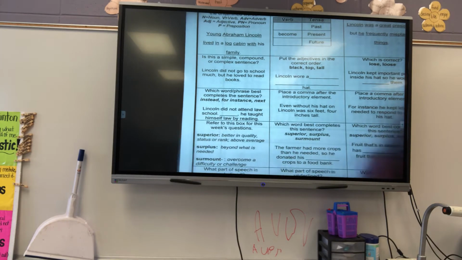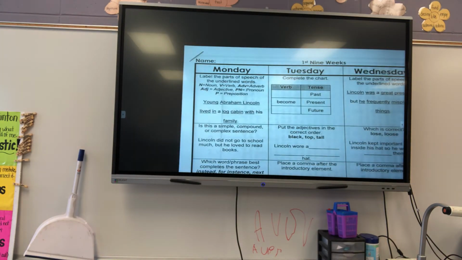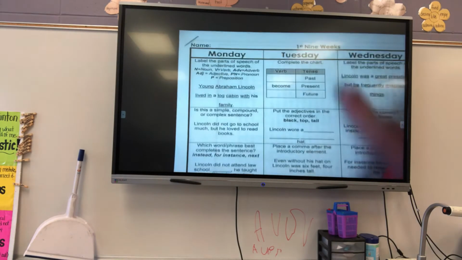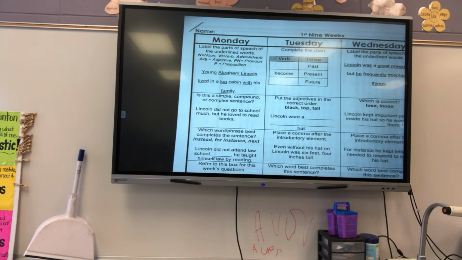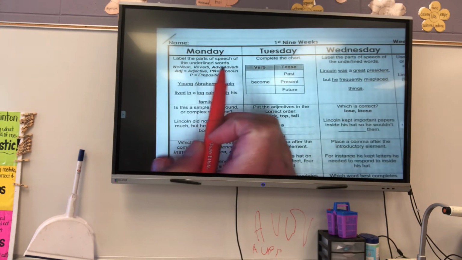We're going to go down in this first column for Monday, and then we're going to do Tuesday's column, and then Wednesday's column if we have time before 12:30. All right. So the first one wants us to label the parts of speech with the underlined words.